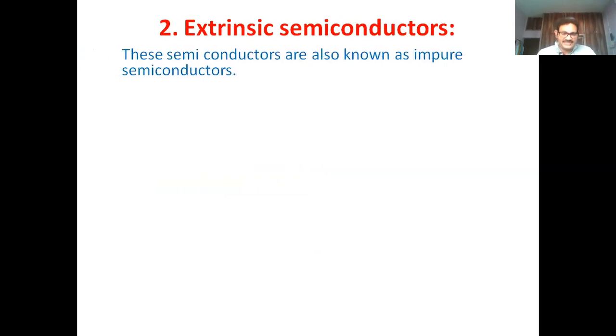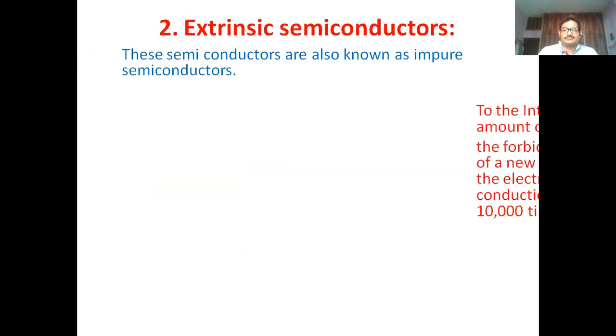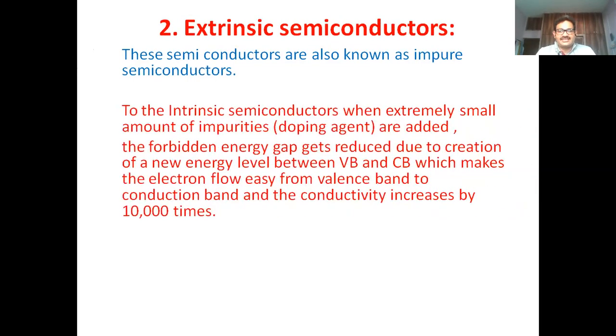These extrinsic semiconductors are also called impure semiconductors. To the intrinsic semiconductors, a small amount of impurities are externally added. These are the doping agents. The forbidden energy gap gets reduced due to the creation of a new energy level between the valency band and conduction band.